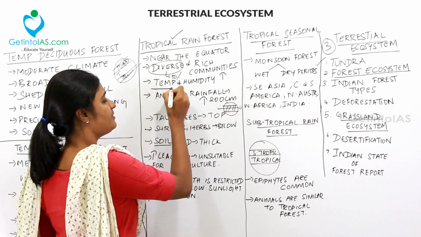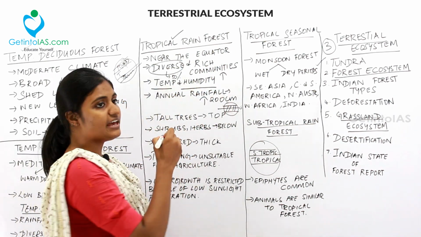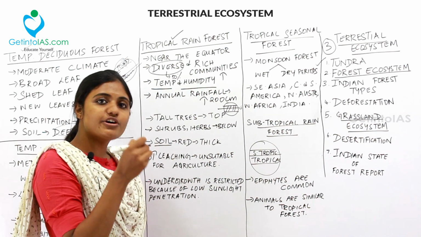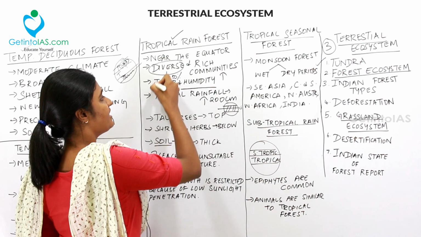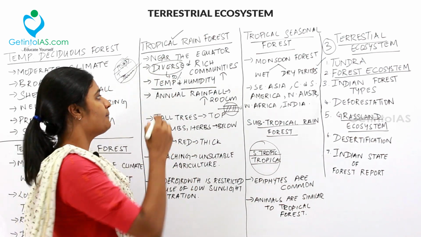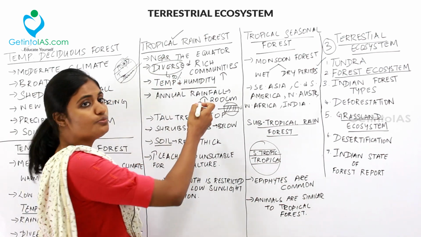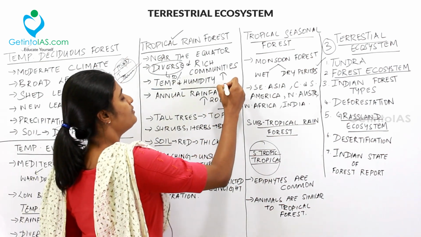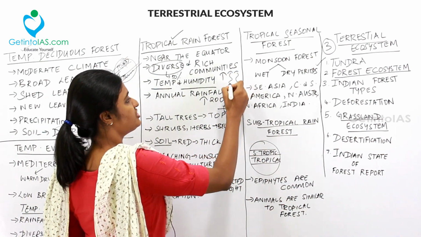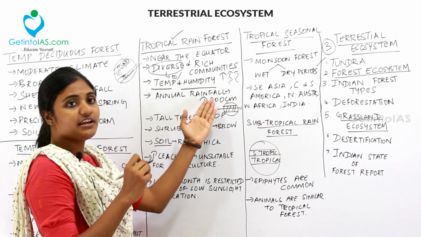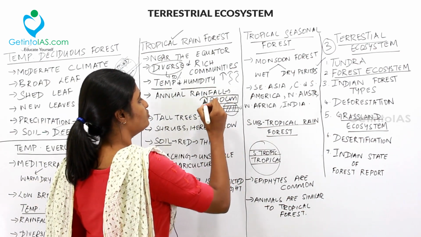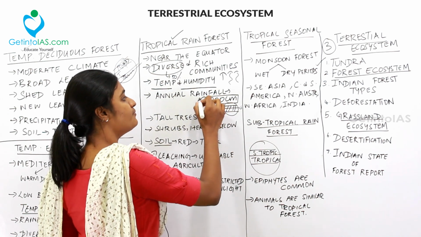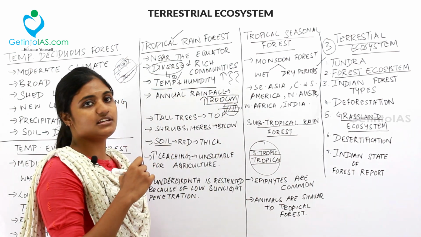The temperature will be high and the humidity will be high. Humidity is the amount of moisture present in the atmosphere. So this humidity also will be high and the temperature also will be high. Because the temperature is high, the humidity will be high because there will be more evaporation. And the annual rainfall will exceed 200 centimeters. So this is very huge. So annual rainfall will be more than 200 centimeters.